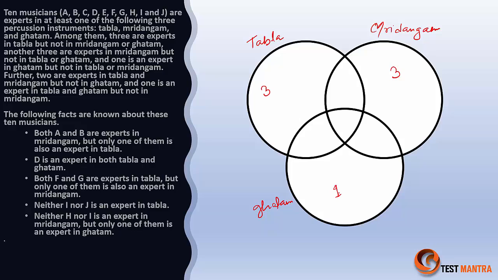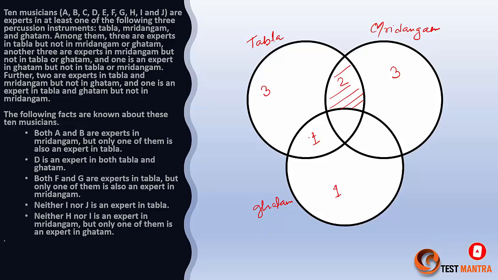Further, 2 are expert in tabla and mridangam but not in ghatam. That means tabla and mridangam alone. So 2 people are there who are expert in tabla and mridangam alone. So we are talking about this part here. Right, so 2 people are expert in this, and one is expert in tabla and ghatam. So tabla and ghatam, one person is expert in this but not in mridangam, right?